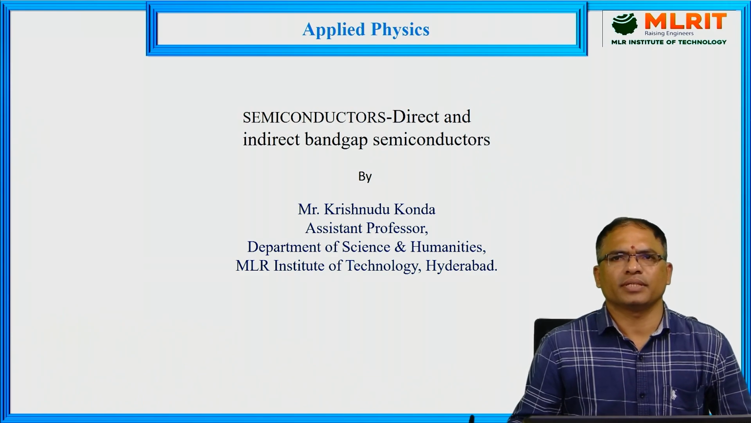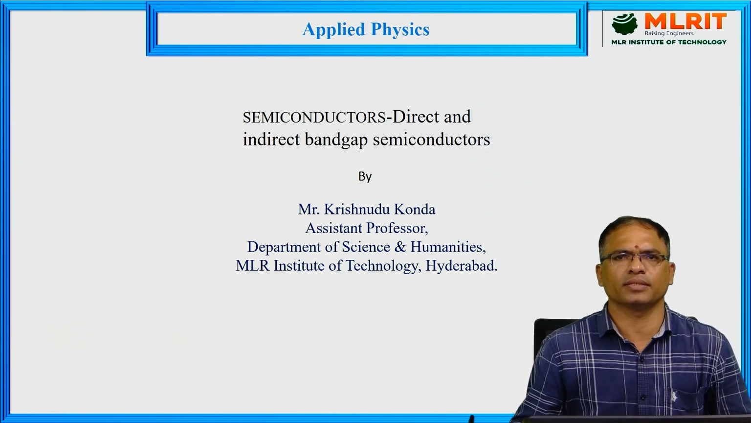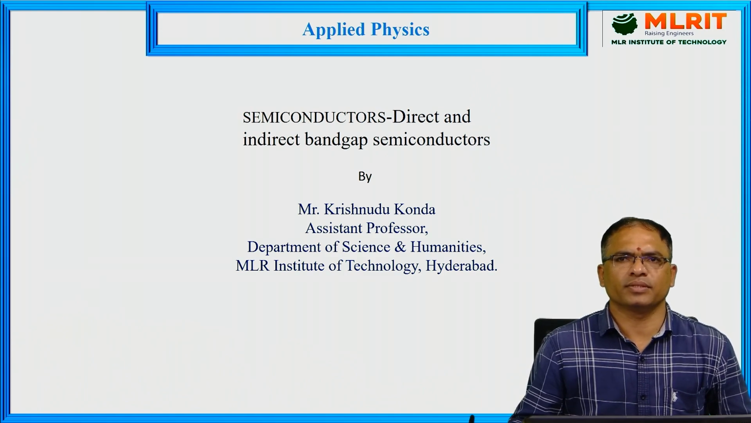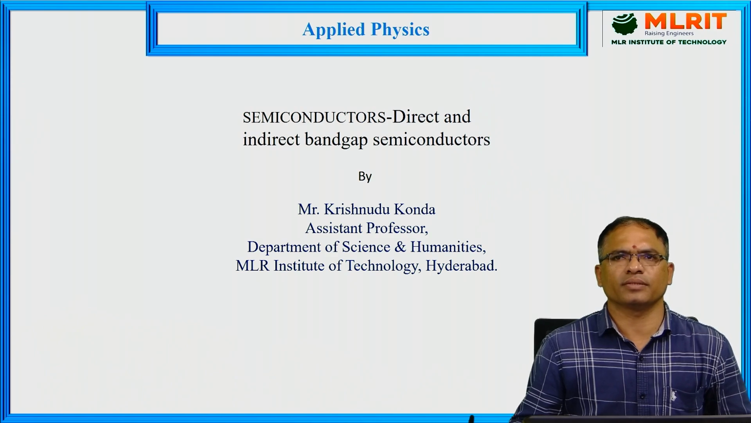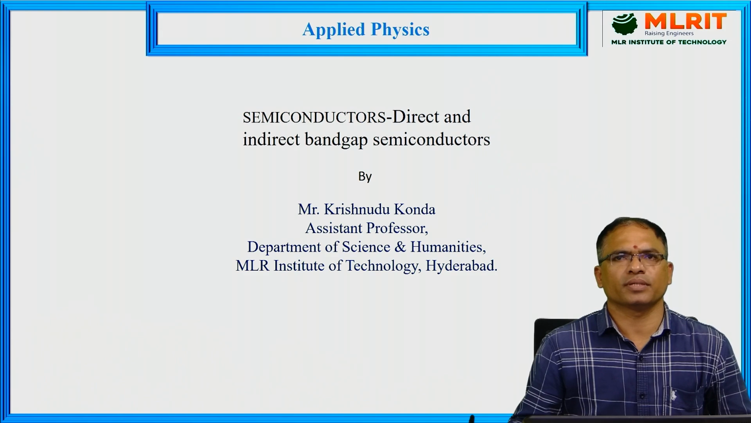In the previous session, we discussed basic information about semiconductors: what semiconductors are, and the basic classification of semiconductors into intrinsic and extrinsic. After that, we discussed the origin of energy band formation in solids, and then the classification of solids into conductors, semiconductors and insulators. In continuation with that, today we are going to discuss direct and indirect bandgap semiconductors.